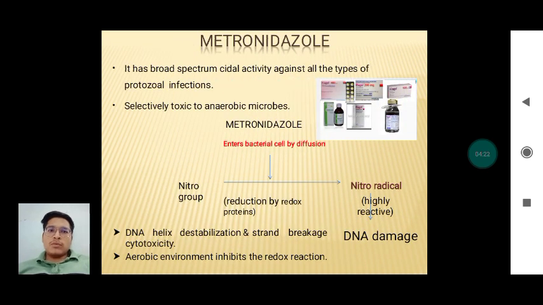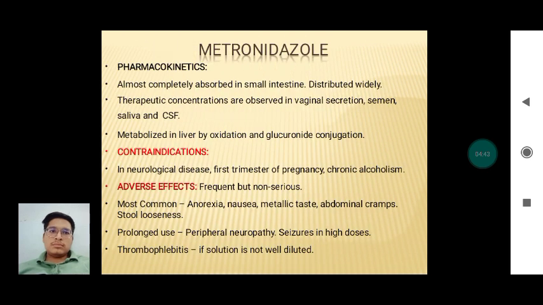Metronidazole is a typical nitroimidazole group drug. It has broad spectrum cidal activity against all types of protozoal infections. It's selectively toxic only to anaerobes, as the nitro group present in metronidazole is converted into a nitro radical which damages the DNA. Metronidazole pharmacokinetics: it is completely absorbed in the small intestine and distributed widely. Therapeutic concentrations are present in vaginal secretion, semen, and CSF. It is metabolized in the liver by oxidation and glucuronide conjugation.